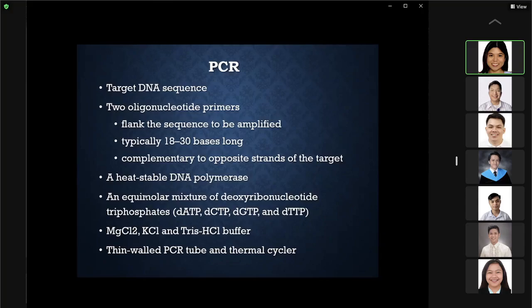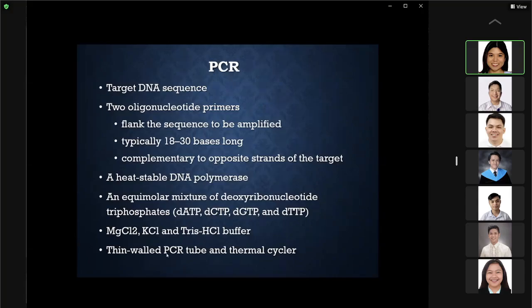And of course, you need an equimolar mixture of deoxyribonucleotide triphosphates, your dATP, adenine triphosphate, your cytosine, guanine, and thymidine triphosphates. This will serve as the building blocks from which your DNA polymerase synthesizes a new DNA strand.